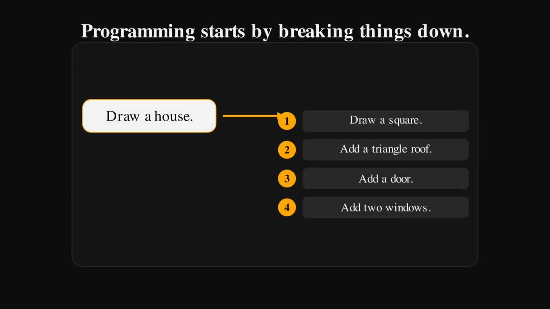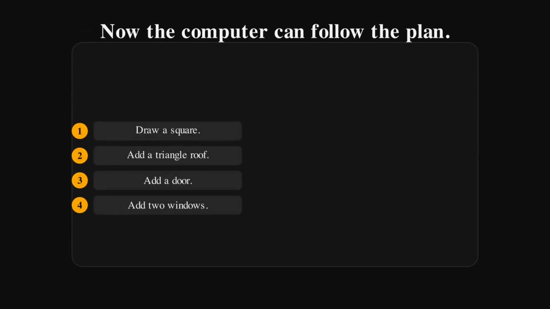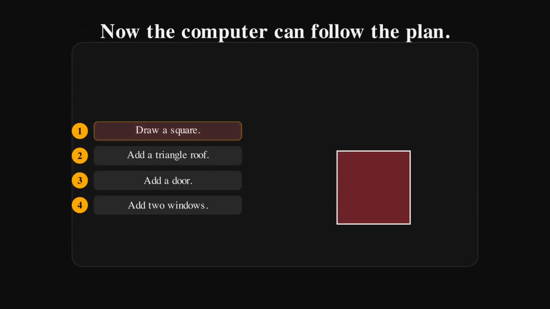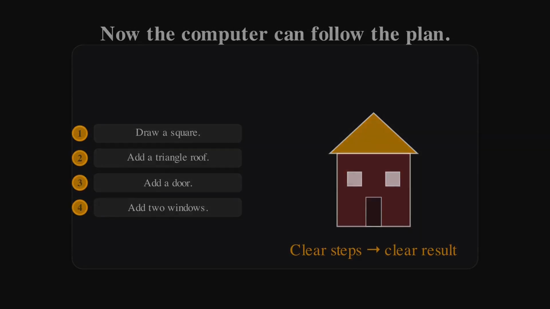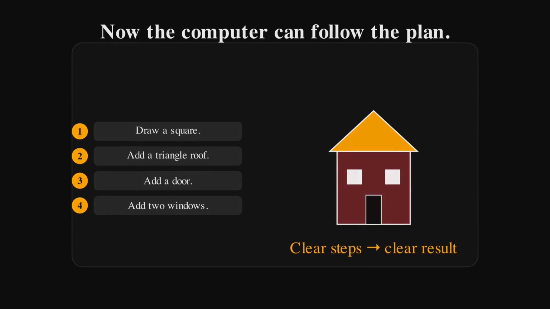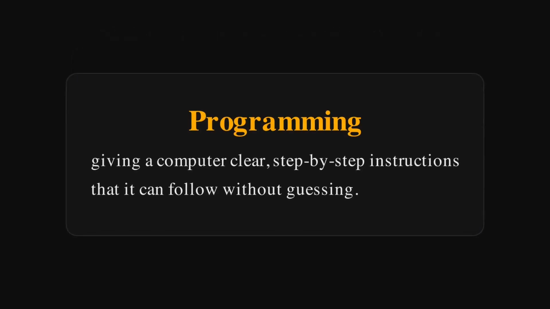So instead of giving big, vague instructions, we break the task into smaller steps. Draw a square, add a triangle roof, add a door, and 2 windows. Now, the computer has something it can actually follow. This is the heart of programming. We take an idea in our mind and turn it into clear steps. When the steps are clear, the computer can follow them. Clear steps produce a clear result.